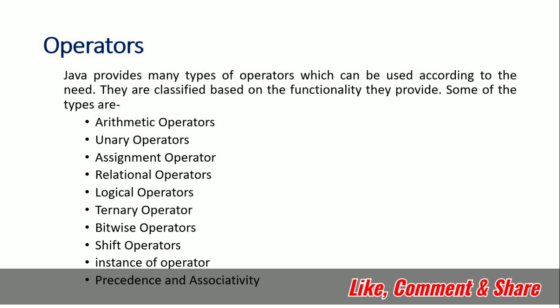Operators are used with operands, like C equals A plus B. The variables or identifiers, A, B, C, are operands. But the plus symbol, minus symbol, greater than, less than, these symbols are operators. Java provides many types of operators which can be used according to need: arithmetic operator, unary operator, assignment operator, relational, logical, ternary, bitwise, shift, instanceof operator, precedence, and associativity. There are different kinds of operators, and for the detailed list and detailed discussion, I will create one more video. So stay tuned.